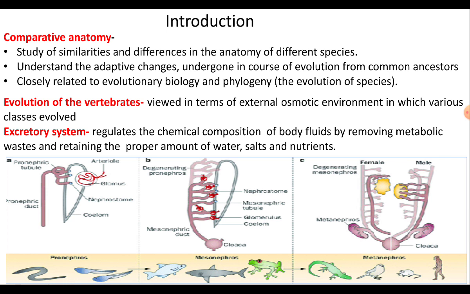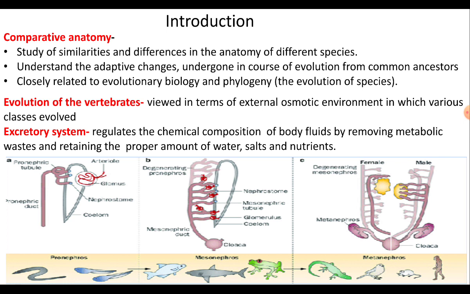All vertebrates have kidneys and they are made of many nephrons. But there are many differences in the structure and function of various vertebrate kidneys that adapt them to the environment in which the animals live. In that way, the evolution of kidney in vertebrates illustrates how different types of kidney represent successful evolutionary responses to these environmental pressures, and there are many variations in the evolution of the kidney which are correlated with these environmental factors.